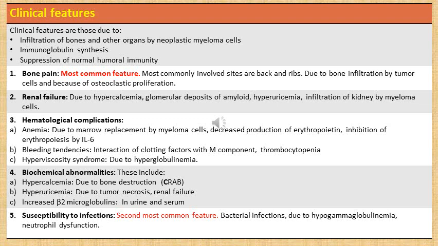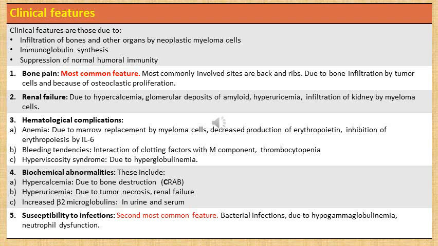Then there can be bleeding tendencies. This occurs because of interaction of clotting factors with M component and also due to thrombocytopenia to some extent. Again, we had discussed that at times megakaryocytes can be depressed in multiple myeloma, and that can lead to thrombocytopenia. However, the main cause is believed to be the interaction of clotting factors with M component. Then finally, there can be hyperviscosity syndrome, and this is due to hyperglobulinemia.